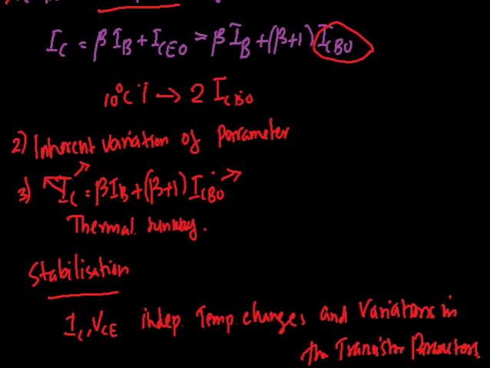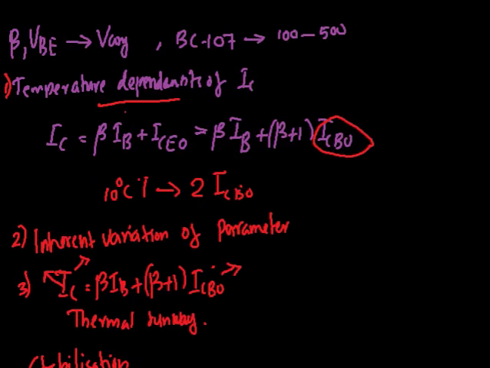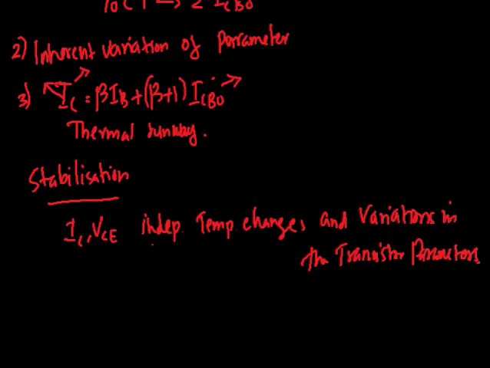The temperature and the inherent variation of transistor parameters will change the operating point. If the operating point is changed, we will not have a proper output. So we have to make the operating point independent of the temperature and the variations in the transistor parameters.